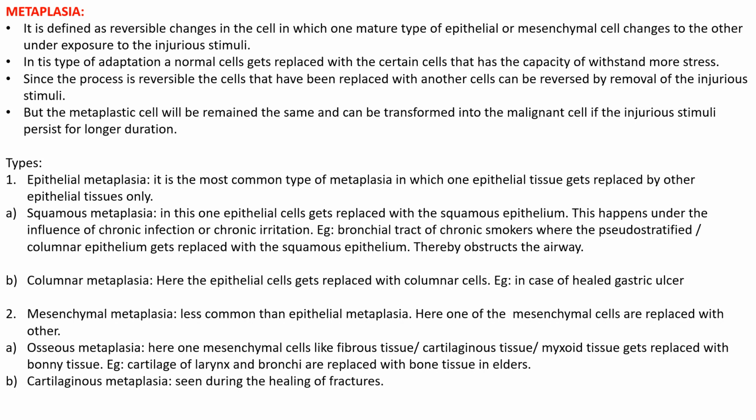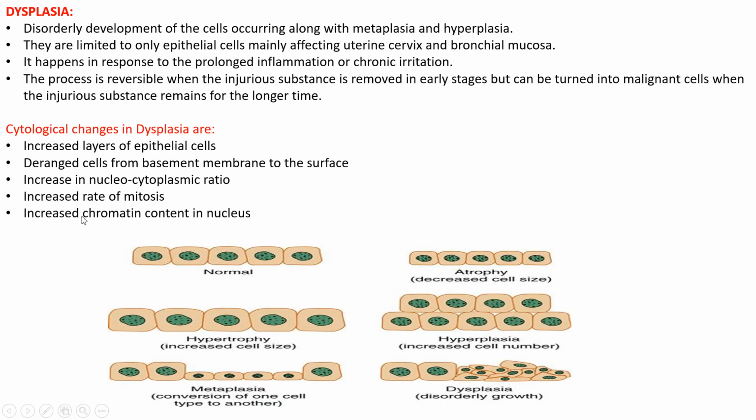So what is metaplasia? One cell gets replaced by another form, that is, it may be epithelial tissue forming another kind of epithelial tissue, or mesenchymal tissue from one form will be transformed to another form. So this kind of adaptation we are calling metaplasia.